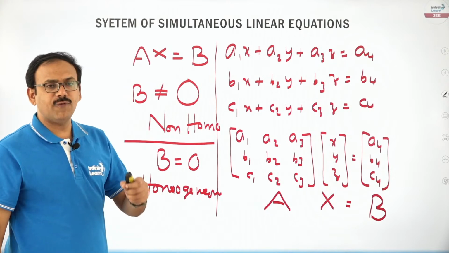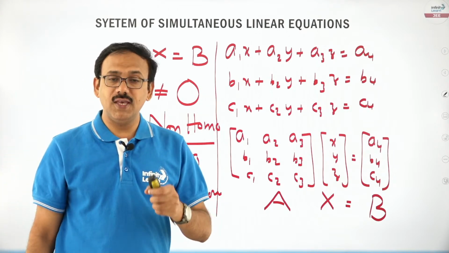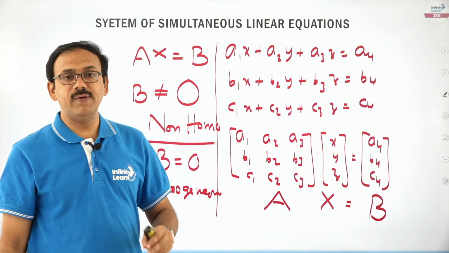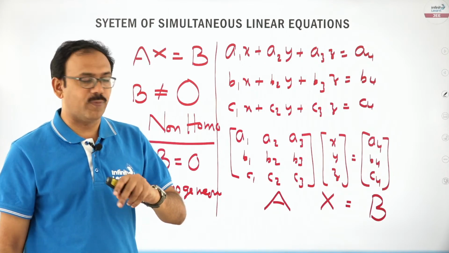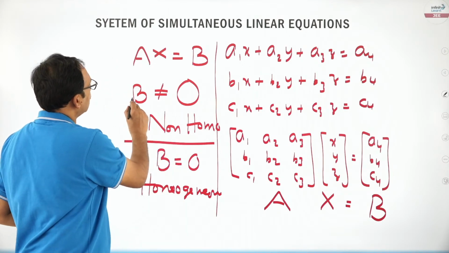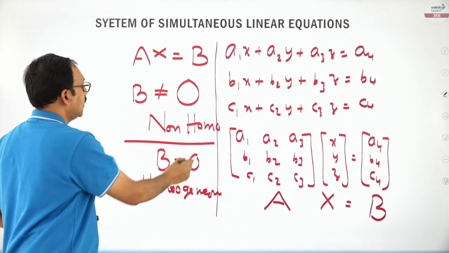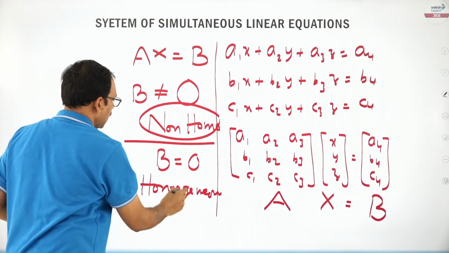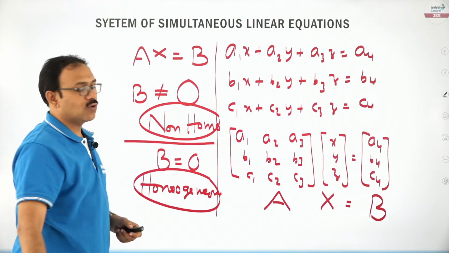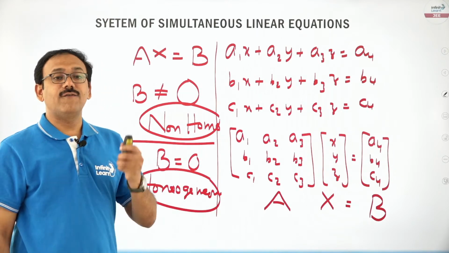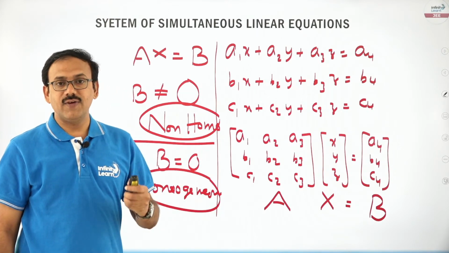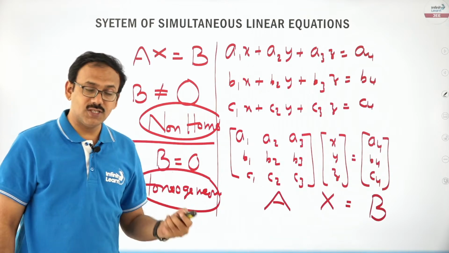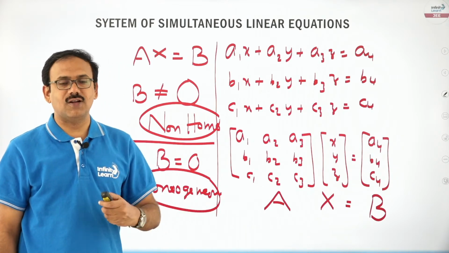So friends, the problem that is to be given here can be categorized into two parts. One is system of simultaneous equations, non-homogeneous or homogeneous. So once the problem is given, first you need to decide whether the given equation is homogeneous or not, non-homogeneous or not.